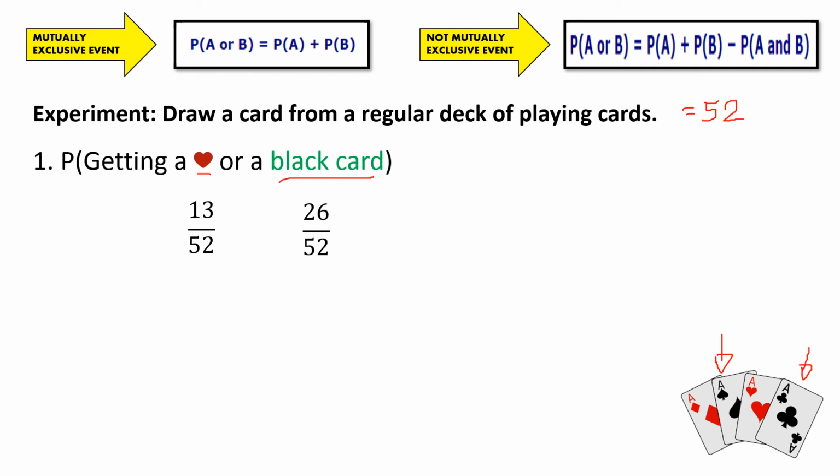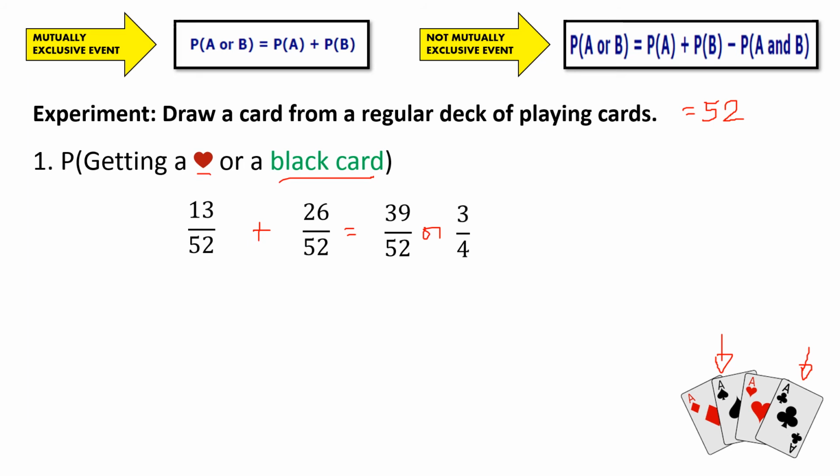Now, are we going to have a subtracting value? Is it possible for us to get a heart and a black card in a single draw of card? The answer is no. So we cannot attain these two events at the same time. So therefore, this event is under mutually exclusive. So they cannot happen at the same time. So we just simply add these two. So 13 over 52 plus 26 over 52. So this gives us the answer of 39 over 52. So we can further simplify this. So therefore the answer is 3 over 4, or 3/4.